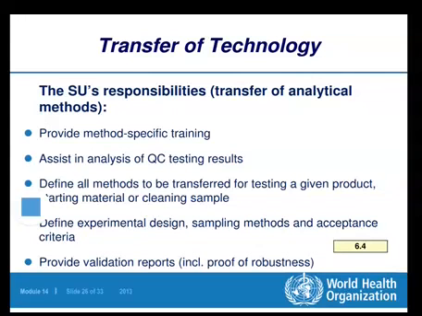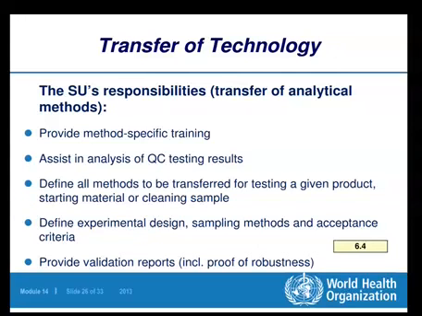So not only the methods are to be transferred, but along with that the training is also needed for carrying out the methods, carrying out the procedures. Then they should assist in analysis of QC testing results. So it is part of training also.